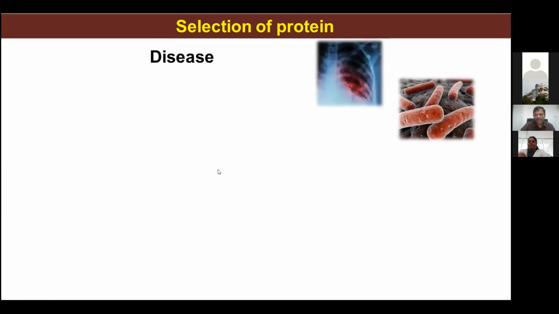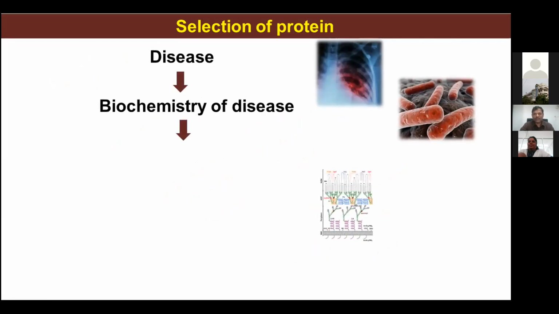Whenever we have a disease, we check the biochemistry of the disease. So we do a comparative biochemical analysis: in a healthy situation, what is there, and in the disease condition, what is there? When you are trying to discover an antibacterial, antimicrobial or antiviral drug, we compare the biochemistry of the virus or bacteria with the biochemistry of humans, because we want to selectively attack only the pathogen.